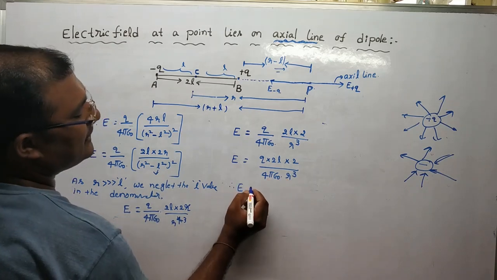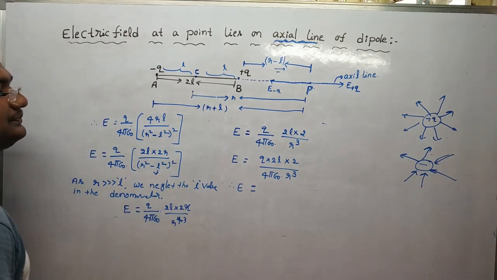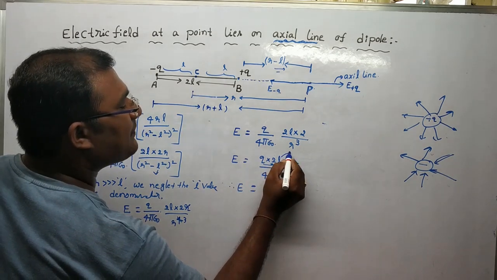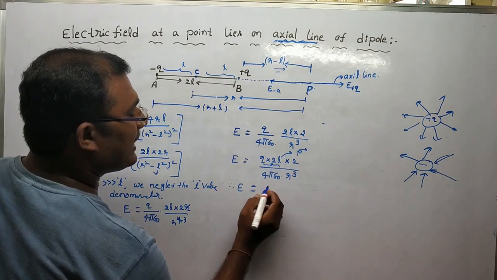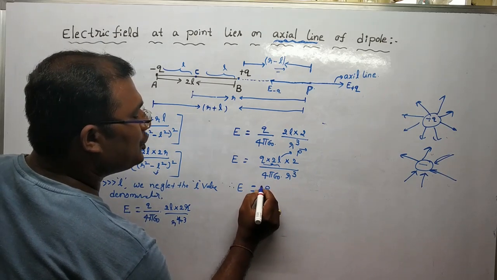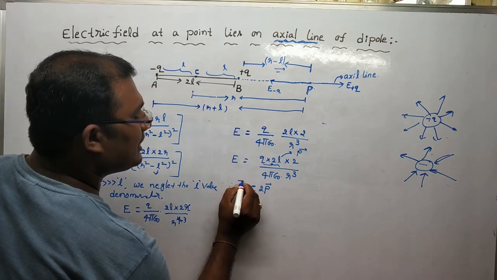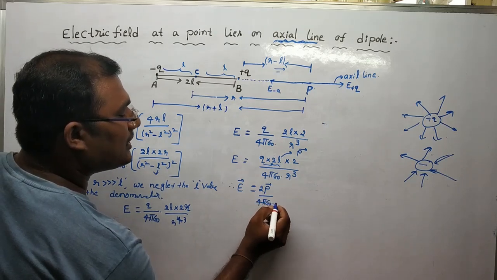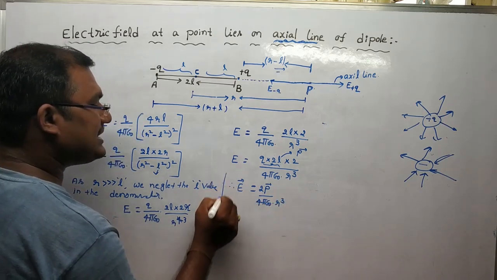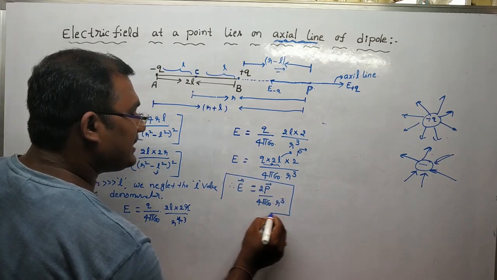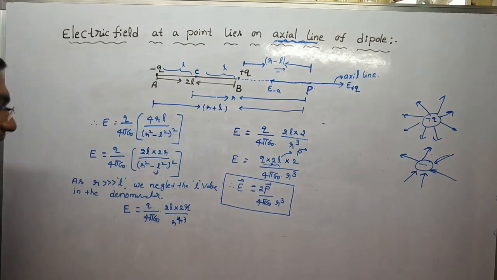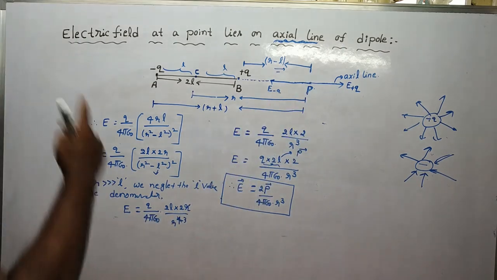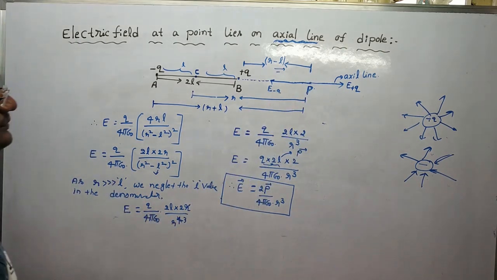Therefore, electric field equals Q into 2l, which is the dipole moment, 2p̄, divided by 4πε₀ r³, which is the expression for the total electric field at a point P which lies on the axis of the electric dipole.